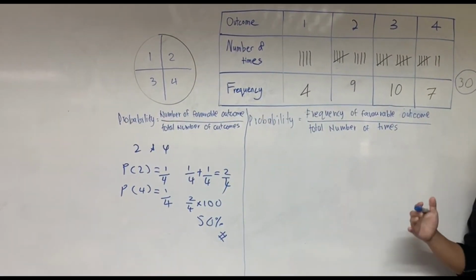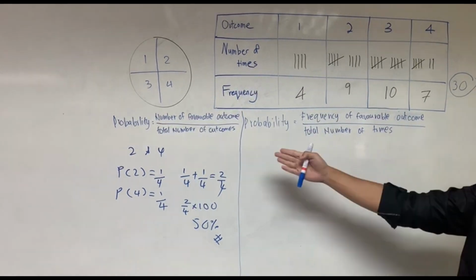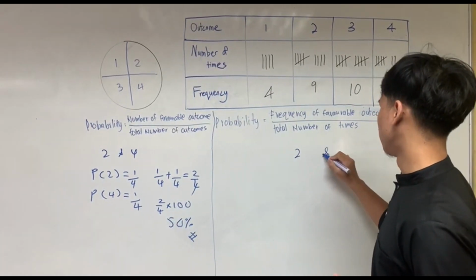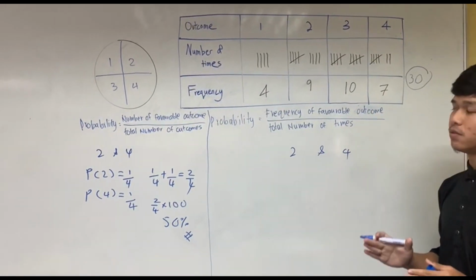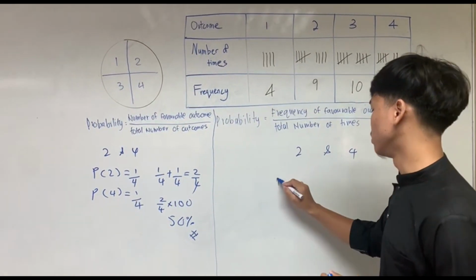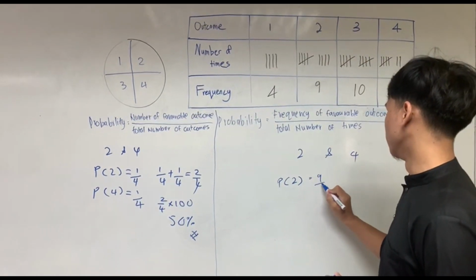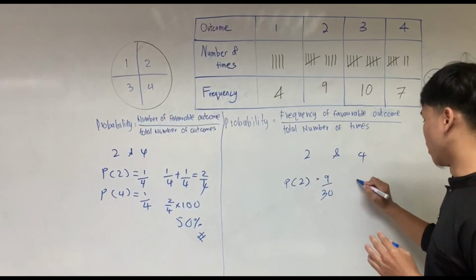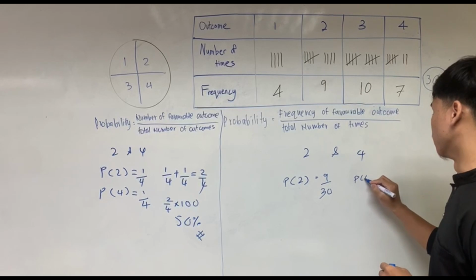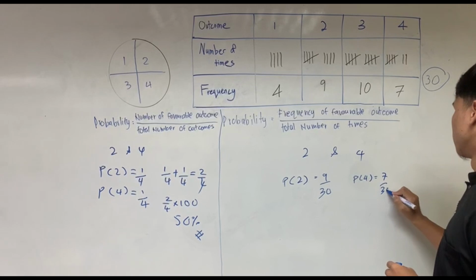Next, I want to calculate the experimental probability for an even number. The even numbers are the same as for the theoretical, which are 2 and 4. The experimental probability for 2 equals 9 over 30, and the experimental probability for 4 equals 7 over 30.